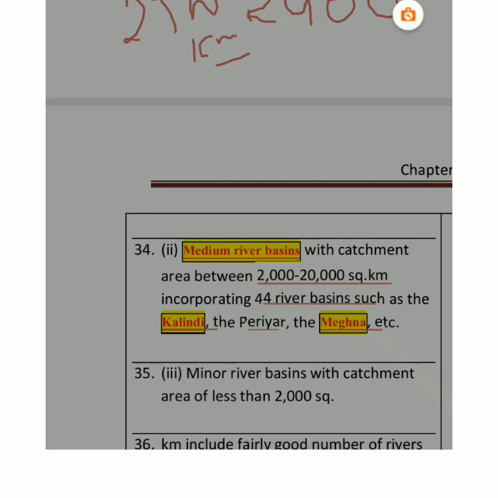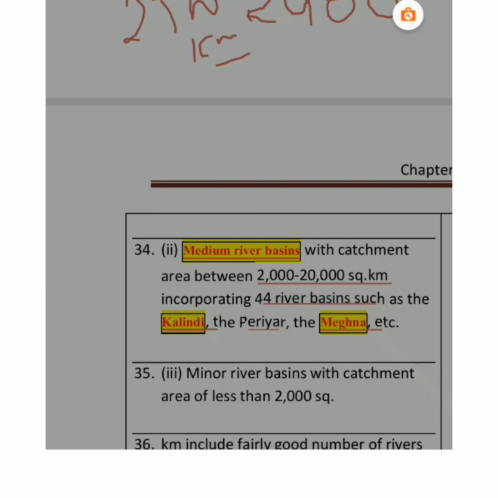So we come across with so many features, whether it is from origin to reaching the plain area. In the plain area they deposit, therefore we come across this type of features. We come across flat valleys, oxbow lakes, flood plains, braided channels, deltas and all of these things. When these rivers in Himalaya reach the plain area, then this river shows a very strong meandering tendency. What is meandering tendency?